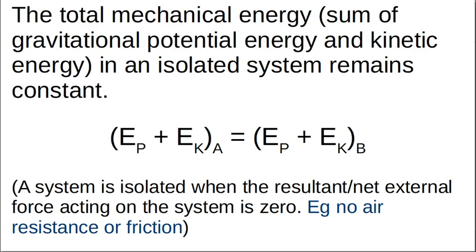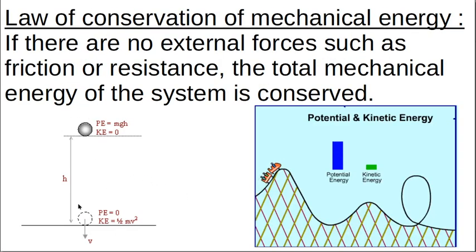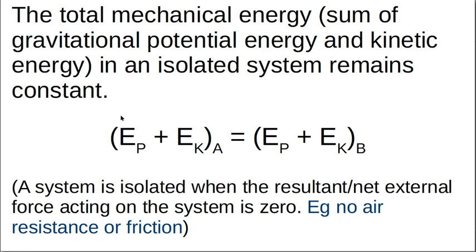So this here is the definition you have to remember. The total mechanical energy in an isolated system remains constant. So the mechanical energy at A is equal to the mechanical energy at B. Look back here, A, B. The potential energy plus the kinetic energy at A is equal to the potential energy plus the kinetic energy at B. We know in isolated systems there's no net force acting on the system, so there's no air resistance or friction. If it asks you what is an isolated system, a system is isolated when the net external force acting on the system is 0.